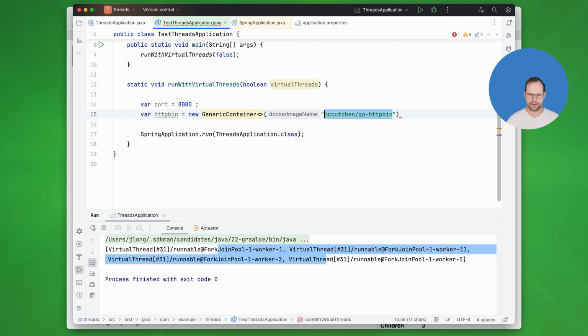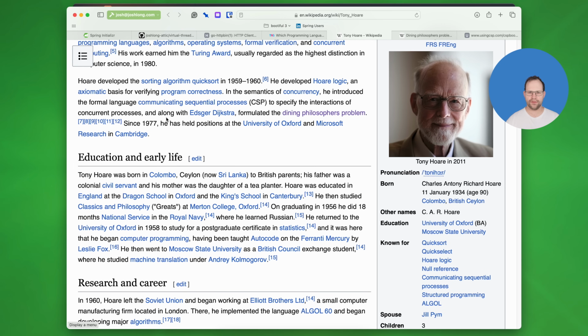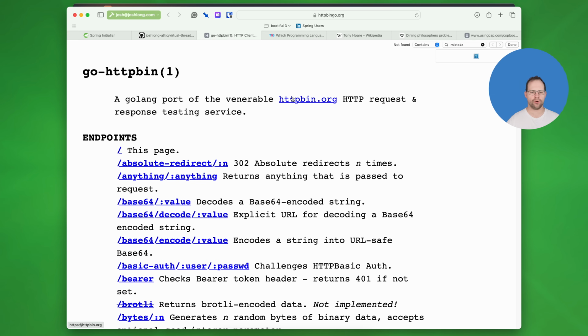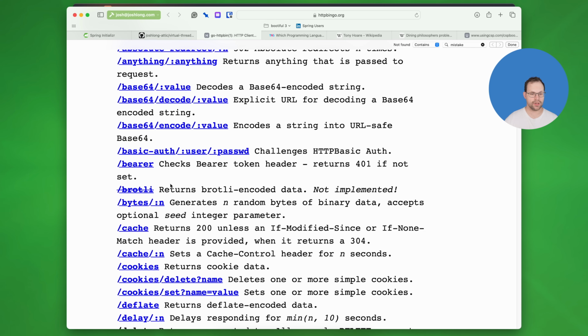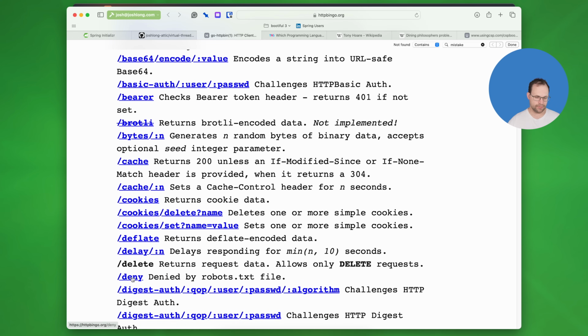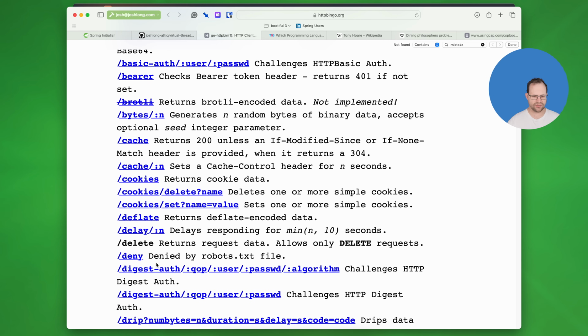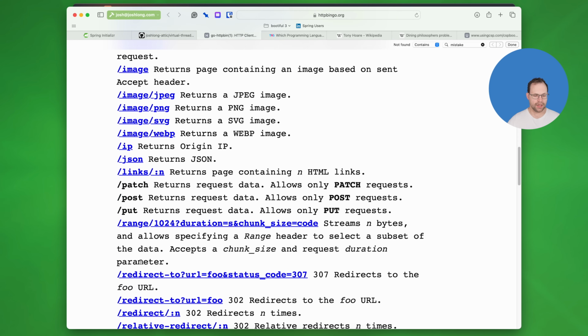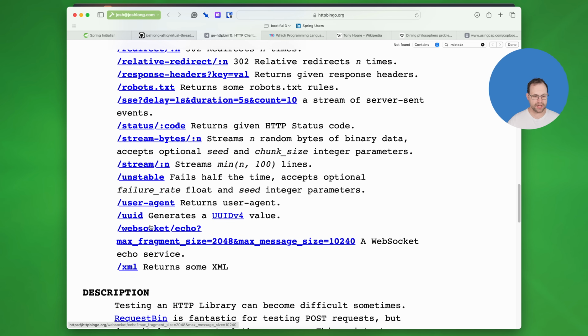And this, by the way, is very convenient. Cora found this, obviously, and I'm a big fan. It's a Golang port of the venerable httpbin.org HTTP request and response testing. You can get base64 decoding and encoding. You can return, it's like echo, you can pass something in and get it returned back. You can return 200 unless there's a header. You can get a cookie. You can delete stuff. You can deny something by robots.txt. Do form posting, get headers, return an image, all sorts of stuff here to test your HTTP functionality, even WebSockets.